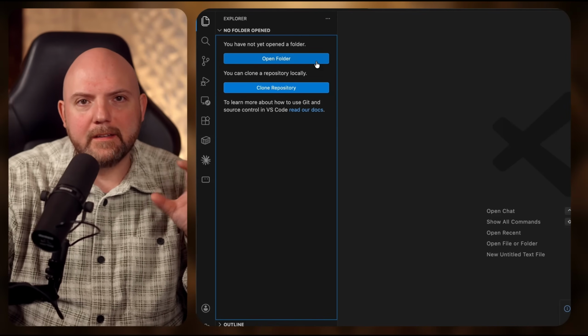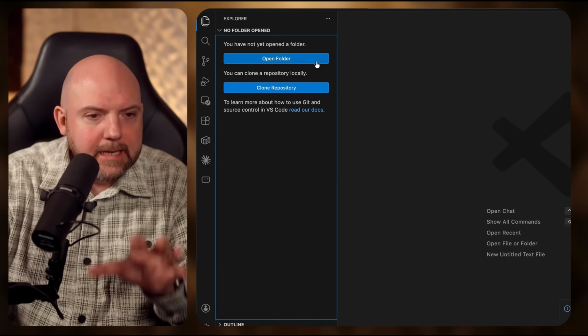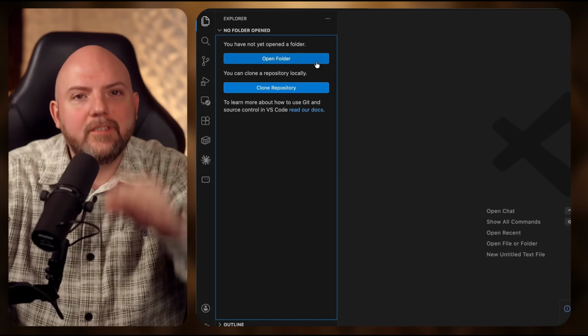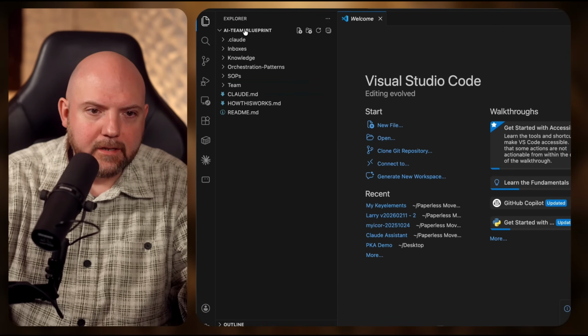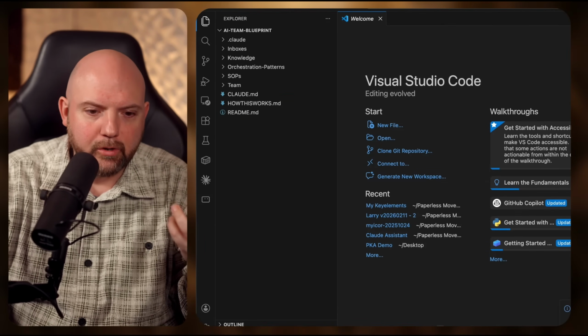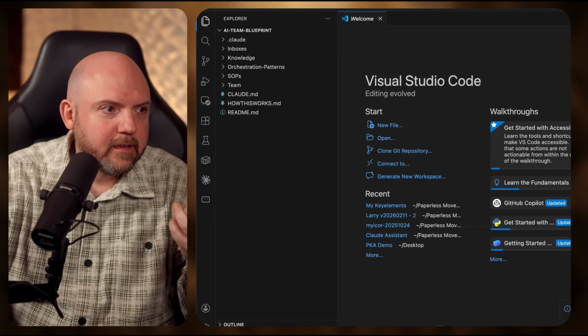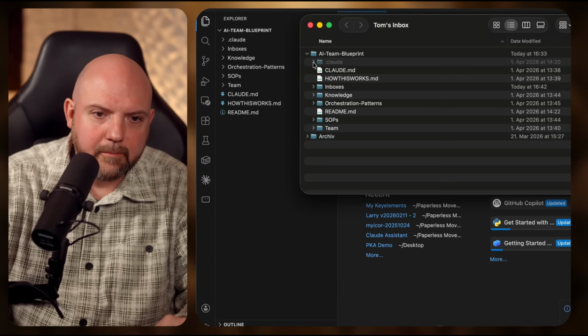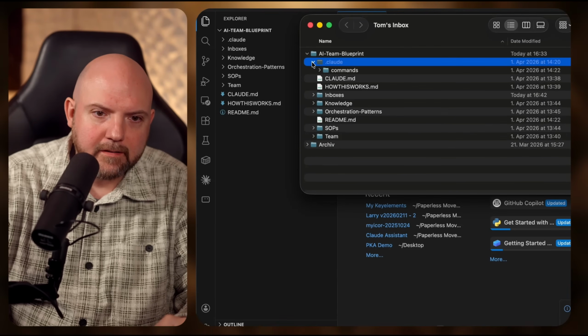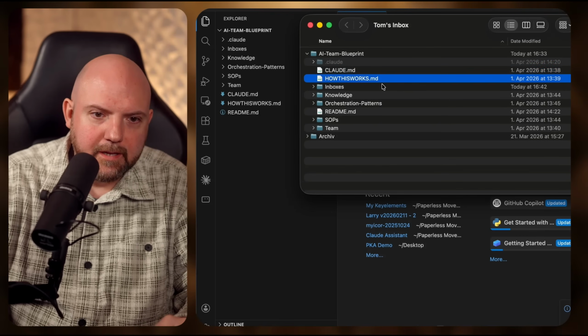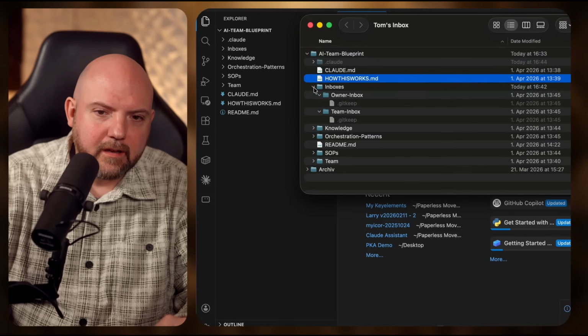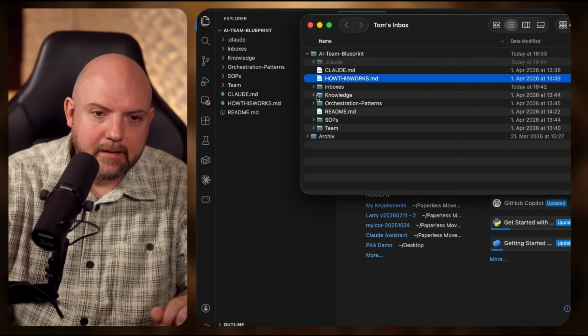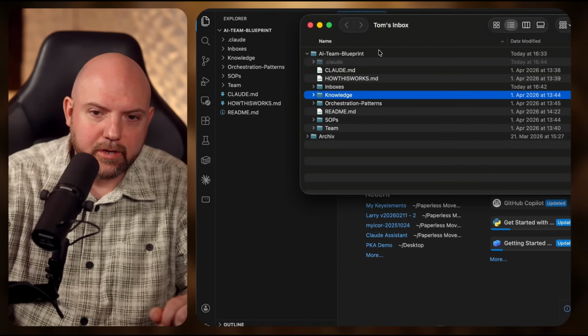You need to make it exactly like Obsidian needs it, so you can only use Obsidian to visualize it. And here you see now I just opened up this AI Team Blueprint folder that I just showed you in Finder. In Finder here, there's the Claude file, there's some commands in there, we have a Claude.md, how it works. This is just an empty blueprint that I made here, and if you want to get access to it, feel free to join us.